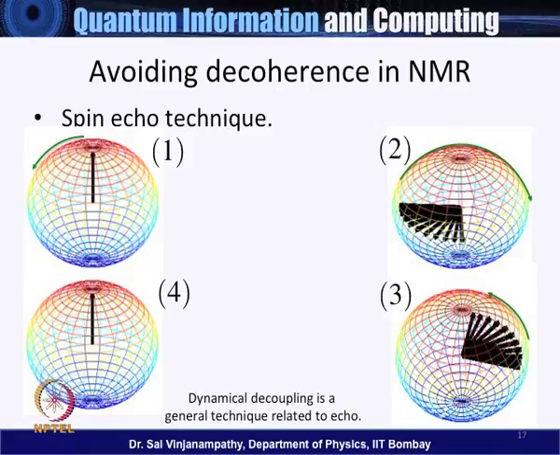Such a technique actually preserves coherence over the time scale that it takes for us to do these 4 operations. Hence the spin echo technique is able to keep coherence over a much longer time by performing these 4 steps and recohering the spins at a later time. Dynamical decoupling, which I mentioned briefly, is a general technique related to spin echo.